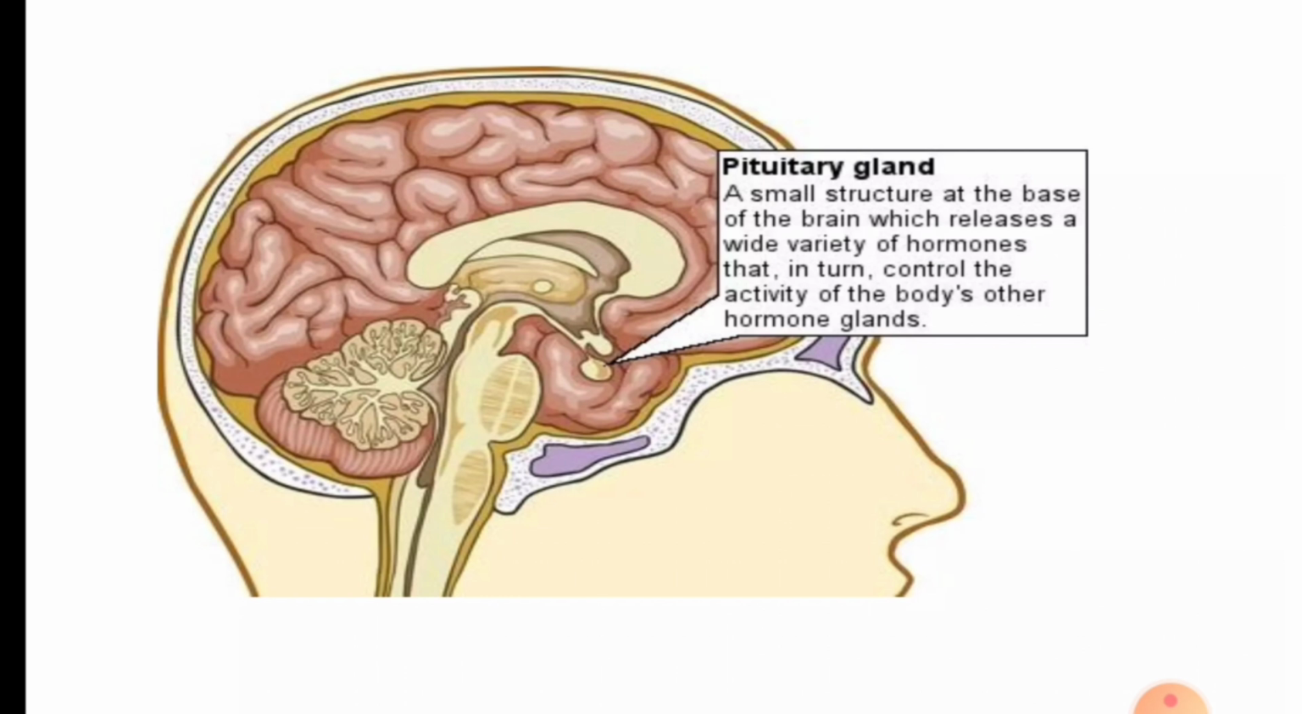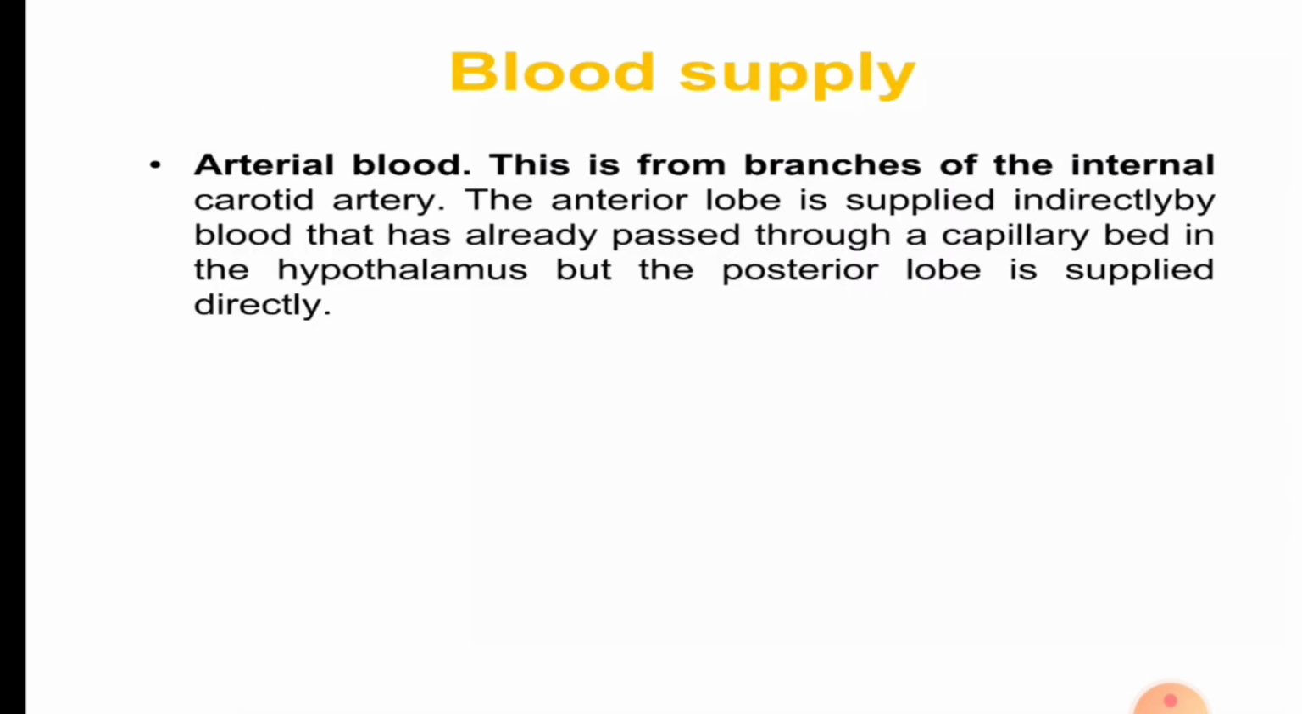Other hormone glands. Blood supply, arterial blood. This is from the branches of the internal carotid artery. The anterior lobe is supplied indirectly by blood that has already passed through a capillary bed in the hypothalamus, but the posterior lobe is supplied directly.